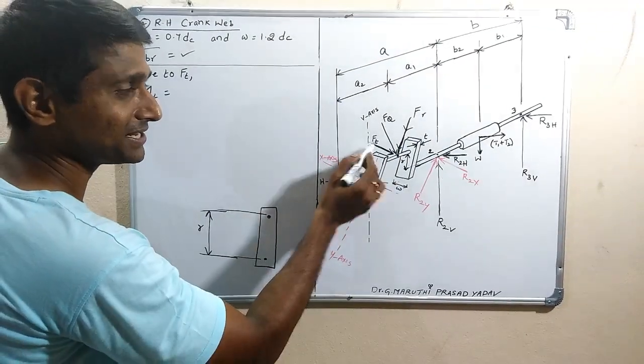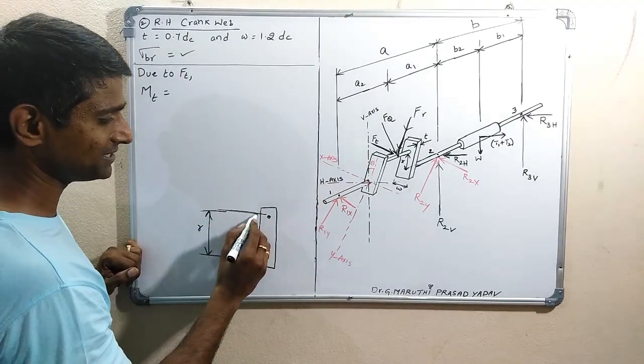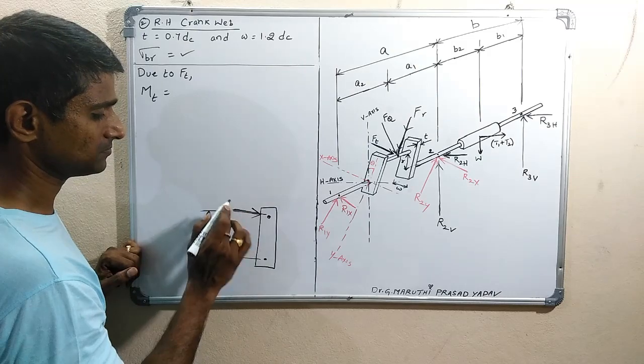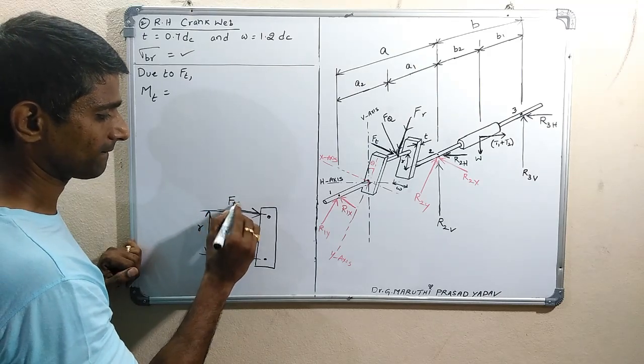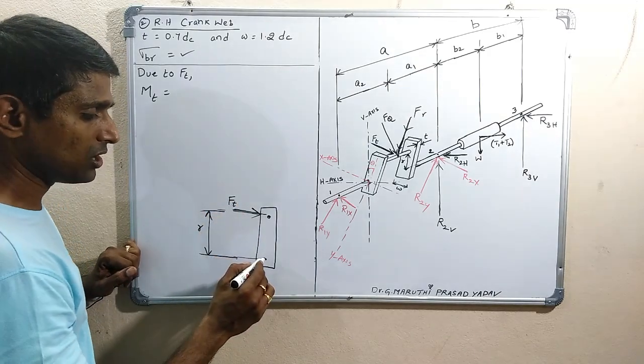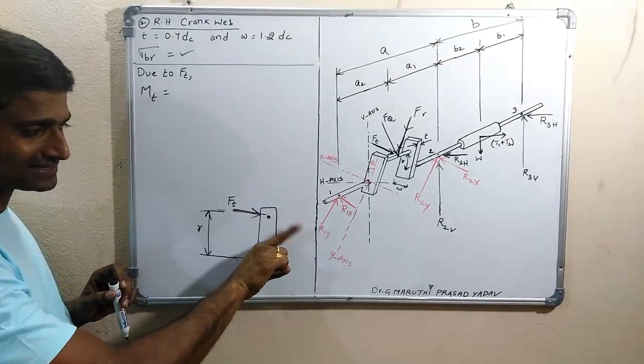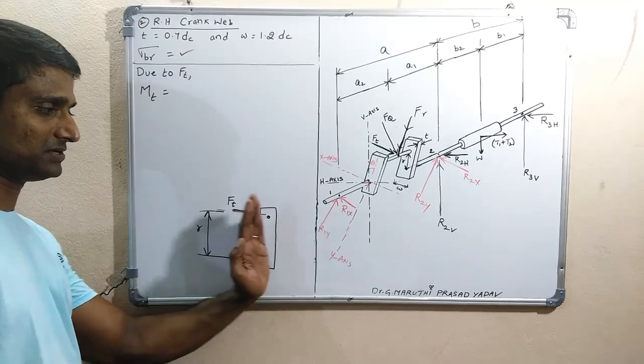Now force, where is it acting? Here it is acting. So Ft is acting here. This is Ft. So what is happening here? This is leading to bending like this. This is the web.